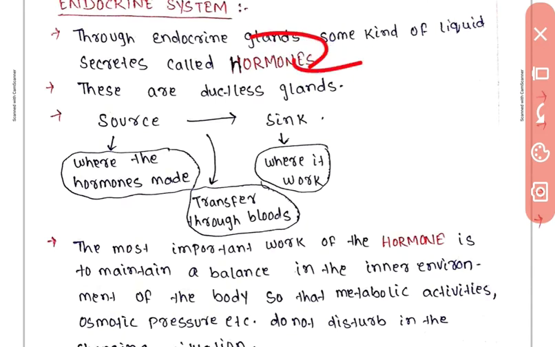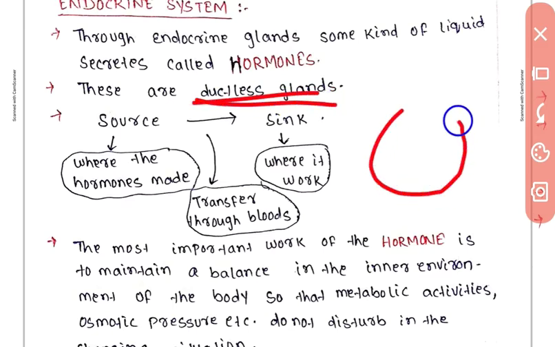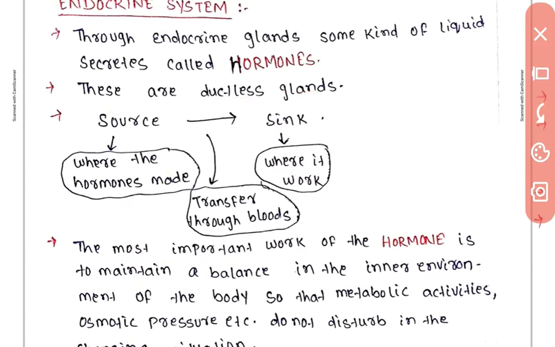These are ductless glands. What is the meaning of ductless? It means it does not have a vase-like structure.